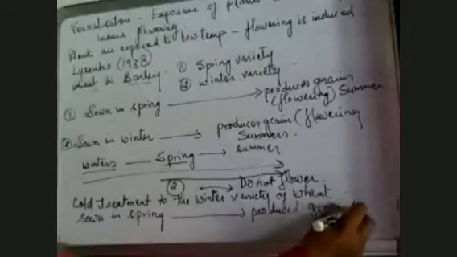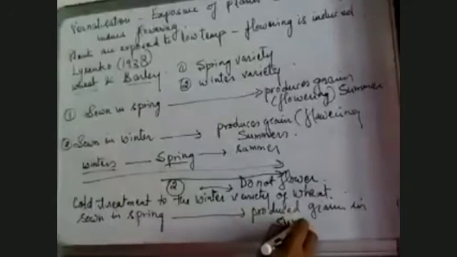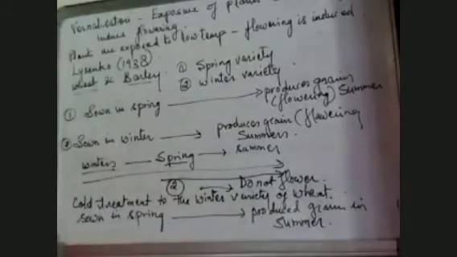And what happened, even when it was sown in spring, it produced grain in summers. So this is the cold treatment, and this is the process of vernalization, in which to induce flowering, or to induce grain production, the seeds are given cold treatment so that they become mature and start producing grain early, to get early yield. This process is known as vernalization.